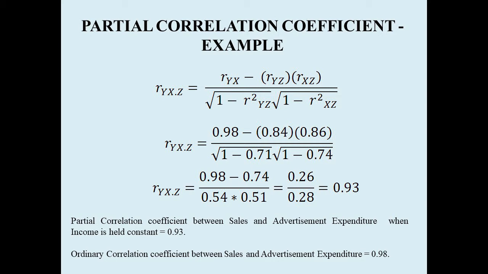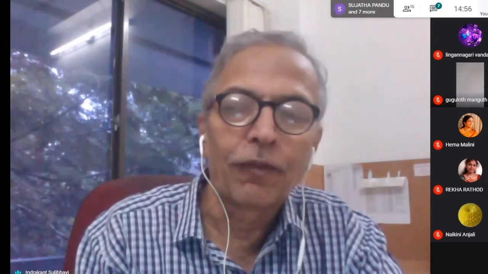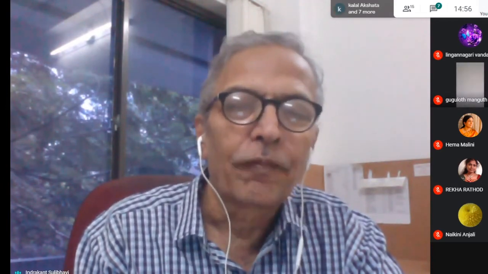So don't be satisfied with the ordinary correlation coefficient. If you want really reliable results, you should use the partial correlation coefficient. The ordinary correlation coefficient may sometimes be misleading. If we suspect that there is a third variable which also influences the two variables in the study, then it is always better to use the partial correlation coefficient.